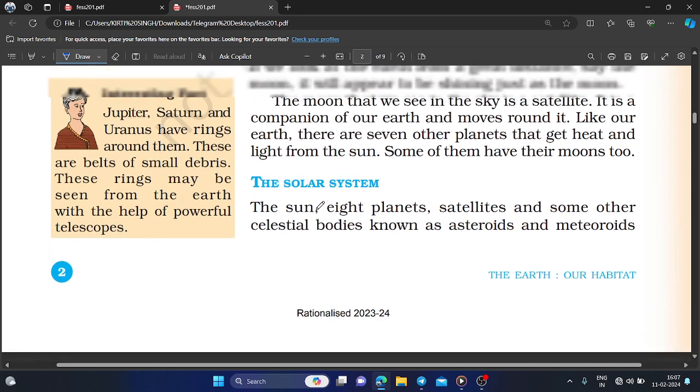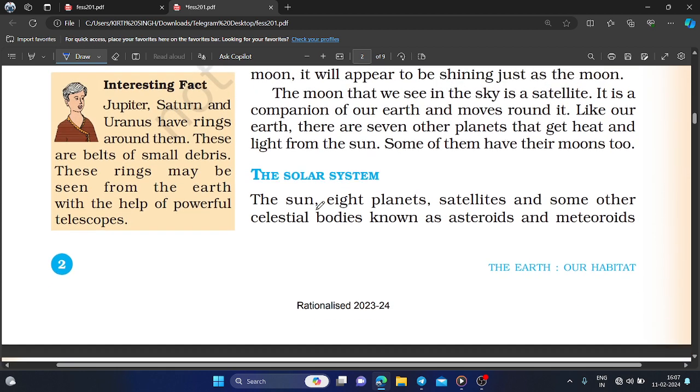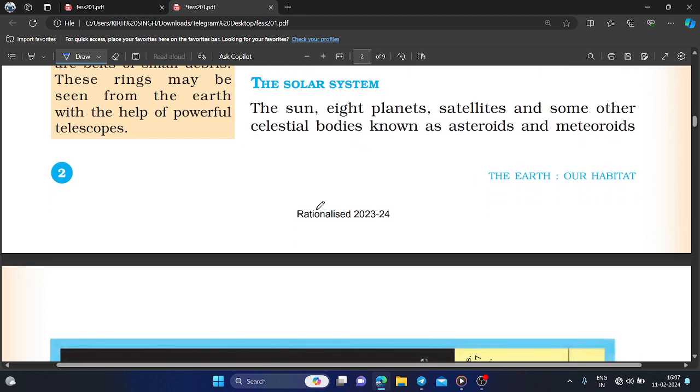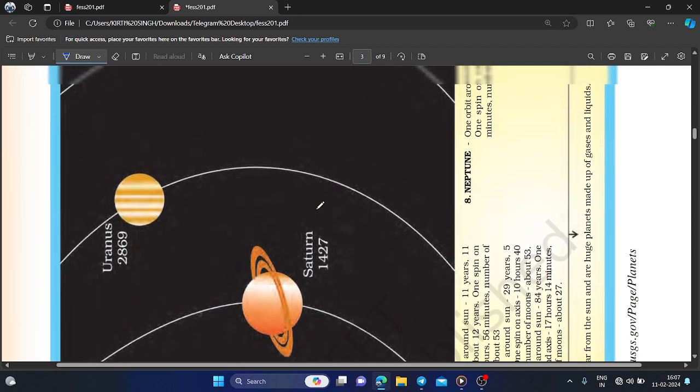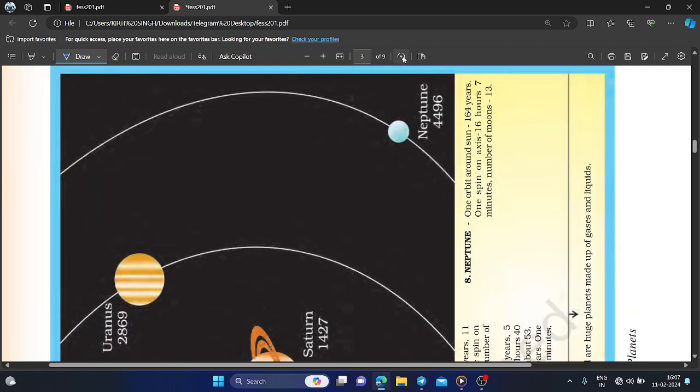So coming to the solar system: the sun, eight planets, satellites, and some other celestial bodies known as asteroids and meteoroids. So that is the figure.